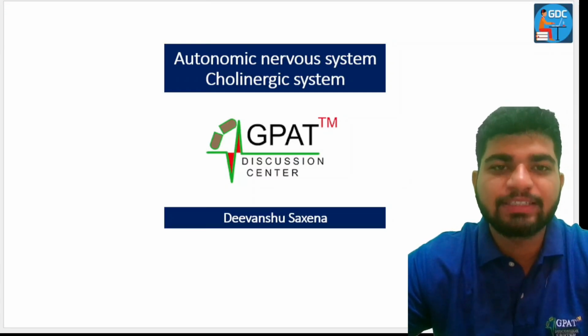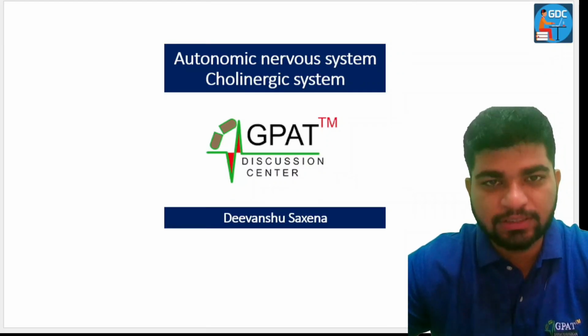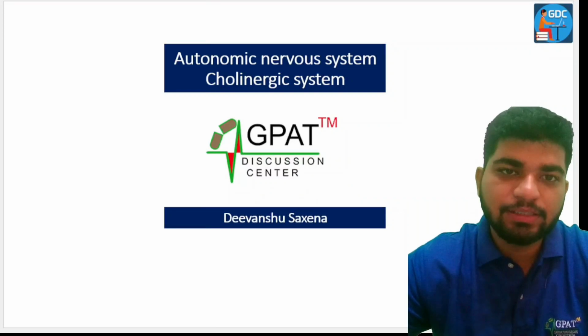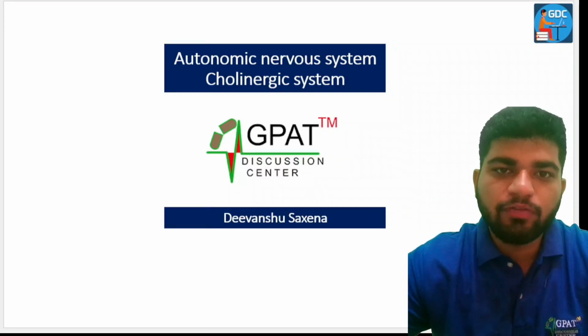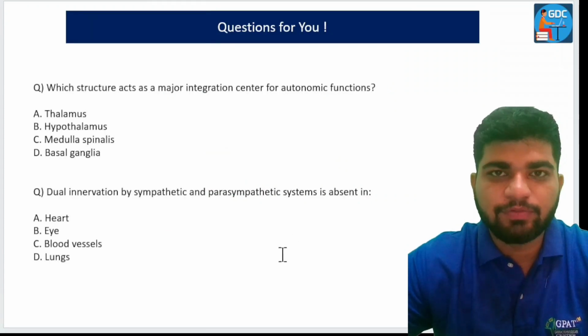Let's move towards the next topic, that is autonomic nervous system, cholinergic system. In this video, we're going to learn what is cholinergic system, first part, until the pharmacological actions of acetylcholine. But before that, we need to discuss the previous question, what we have for you in the last video.